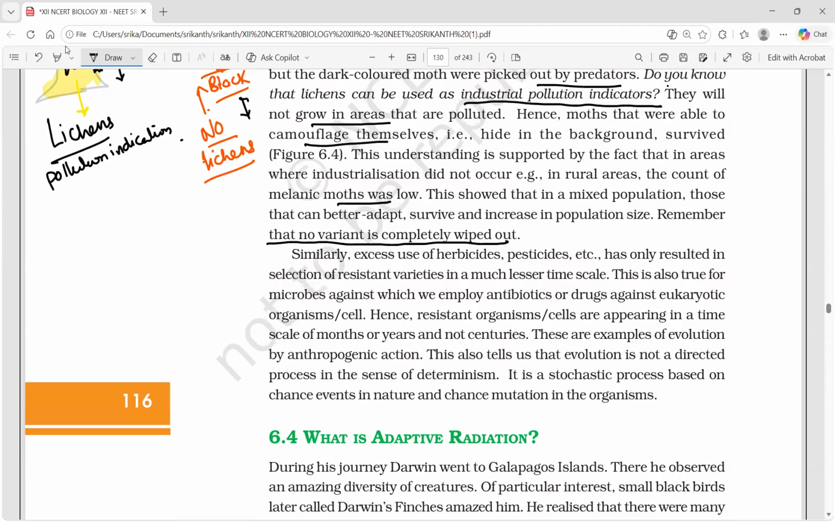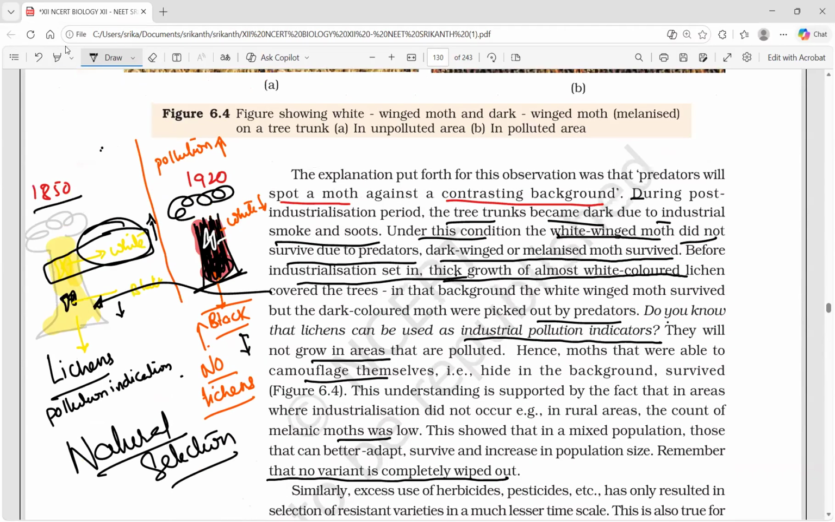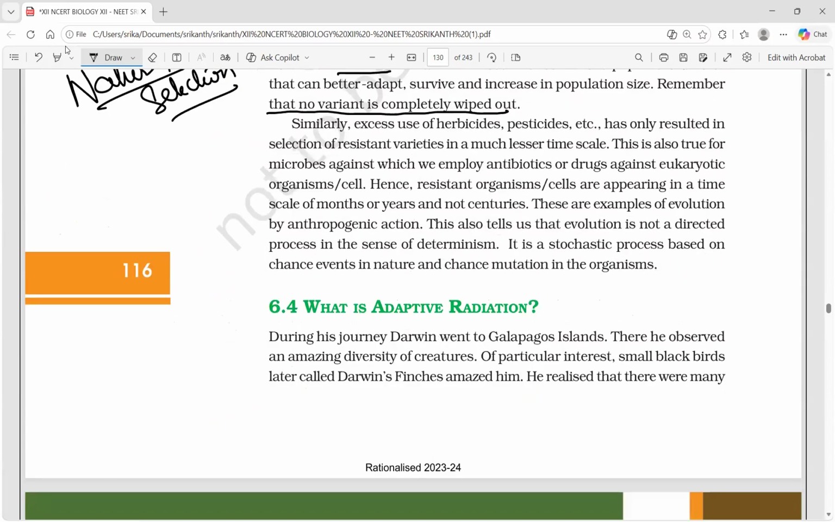Okay, so that is the story of natural selection, the best example for natural selection. Nature selects, they are saying. When the environment changes, organisms have to adapt, or the organism survives with existing variation. White color is the existing variation. Before industrialization, nature selected white. After the industrial revolution, nature selected black. That is the story. Okay.